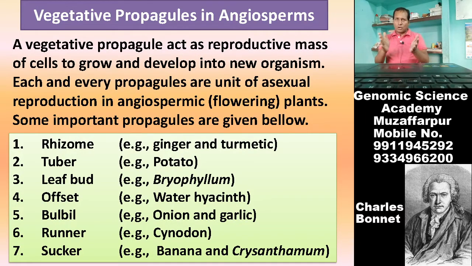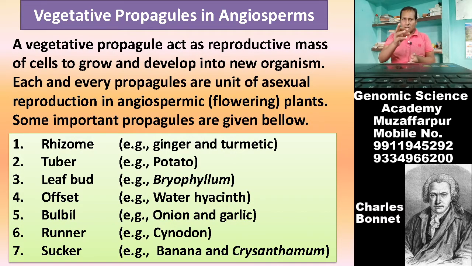Now come to this list. These are the list of vegetative propagules which have to be discussed here. These are rhizome, tuber, bud. Bud may be present in leaf, node or in root part.